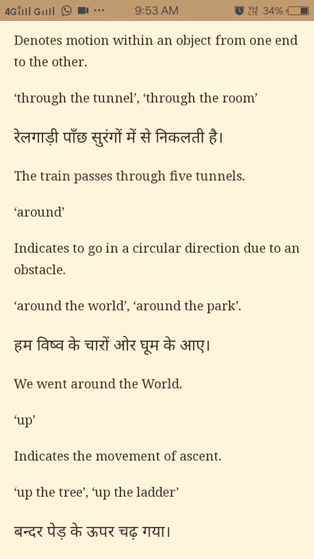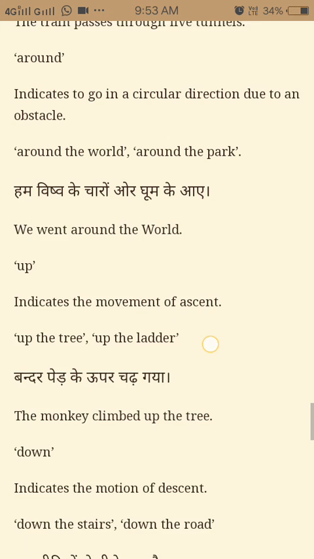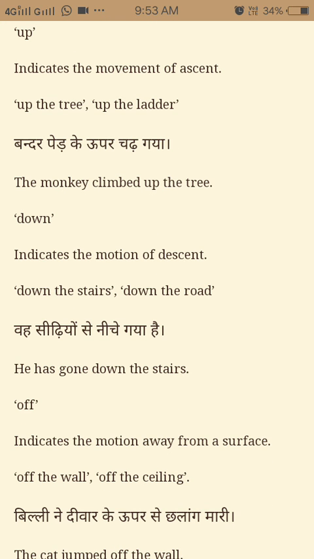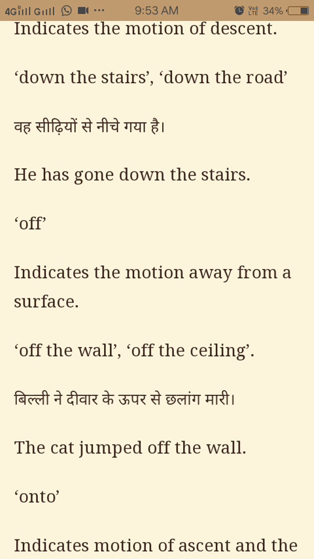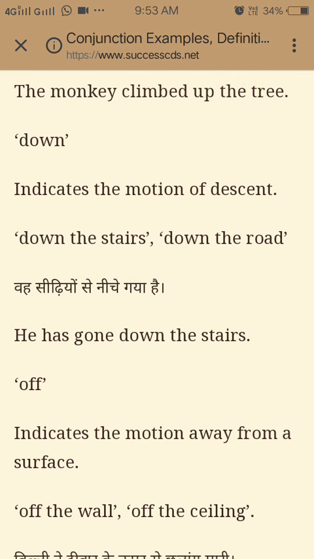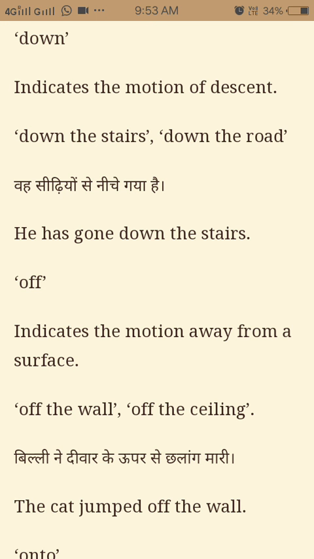Next is around. Indicates to go in a circular direction due to an obstacle. Around the world, around the park. Example, we went around the world. Next, up. Indicates the movement of ascent. Up the tree, up the ladder. Example, the monkey climbed up the tree. Now the next is down. Indicates the motion of descent. Down the stairs, down the road. Example, he has gone down the stairs.